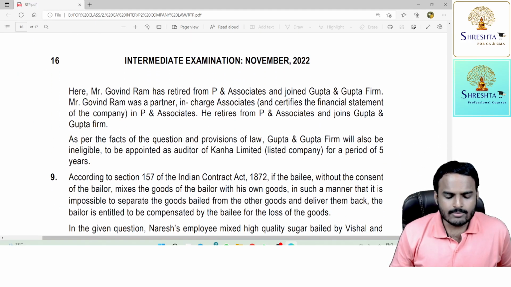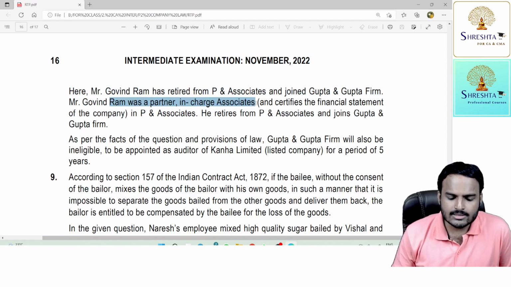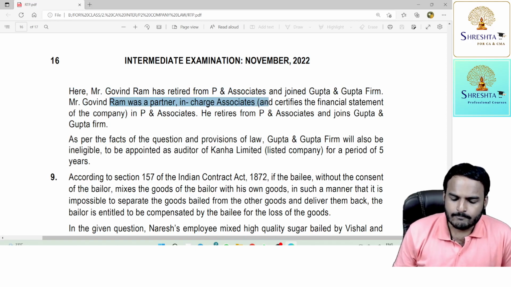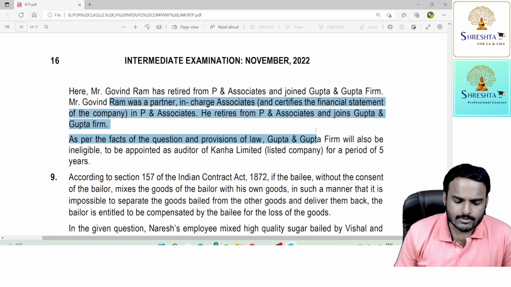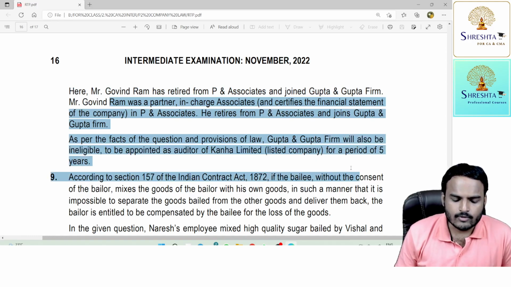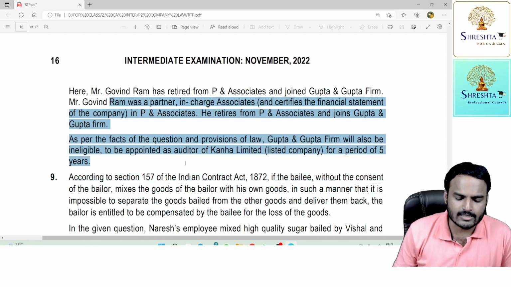Here, Mr. Govind Ram has retired from P and Associates and joined Gupta and Gupta firm. Mr. Govind Ram was partner in charge of P and Associates and certified financial statements of Kana Limited. He retires from P and Associates and joins Gupta and Gupta firm. As per the facts of the question and provisions of law, Gupta and Gupta firm will also be ineligible to be appointed as an auditor of Kana Limited for a period of 5 years.